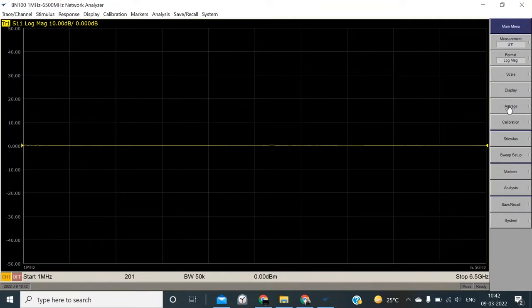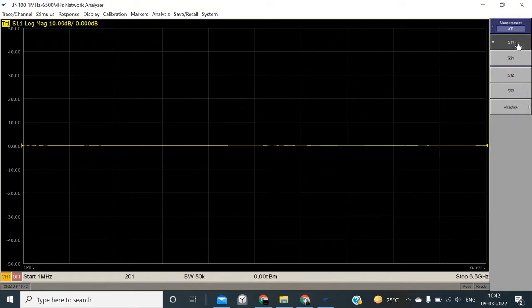See, measurement. These are the measurement parameters: S11, S21, S12 and S22. Basically S11 and S22 are used to measure the reflection parameters, and S21 and S12 are used to measure the transmission parameters. So let us start with the menu, trace and channel.